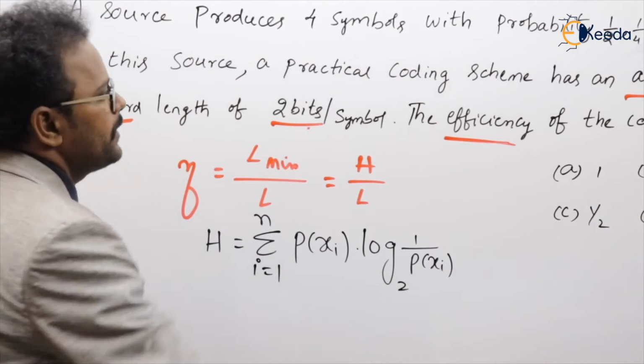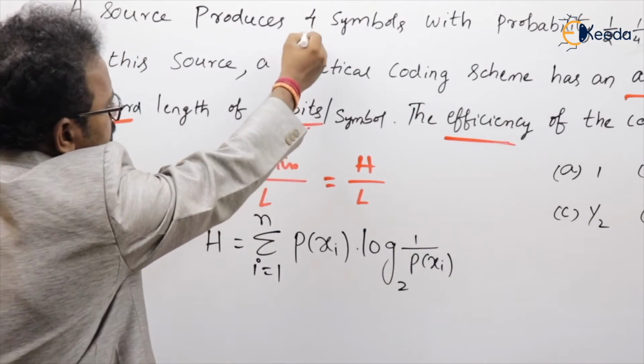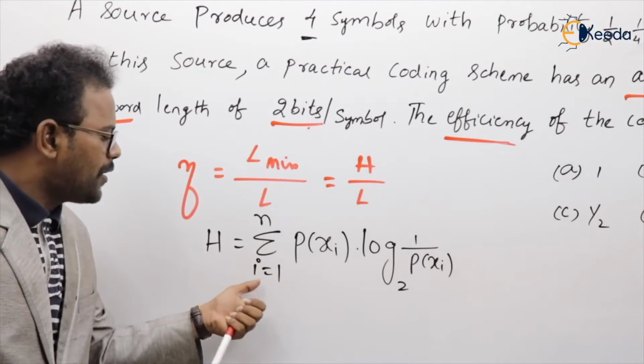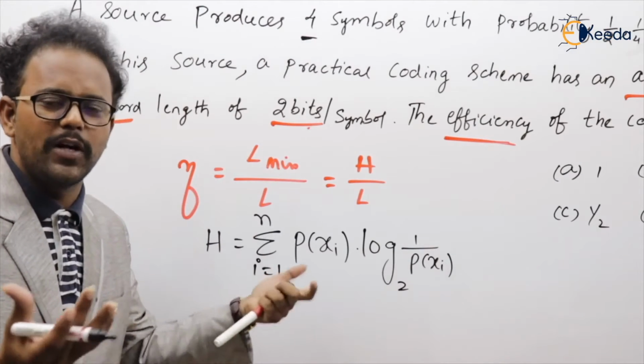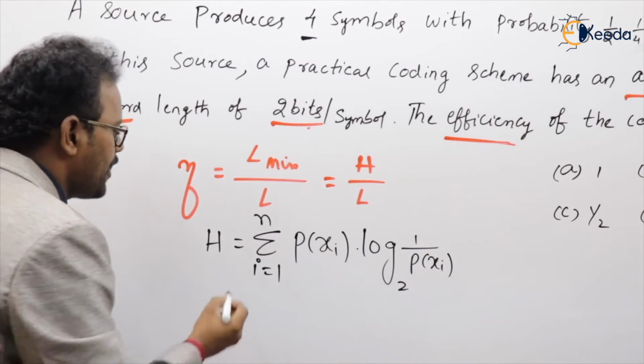Clear? Now, they have given that the source is generating 4 symbols, so you have to take i equal to 1 to 4. For 5 symbols, 1 to 5; for 10 symbols, 1 to 10, like that. Substitute all values.